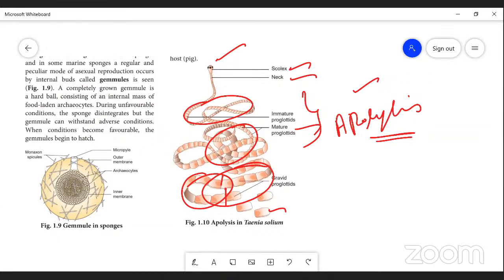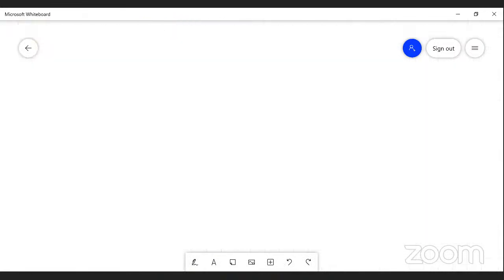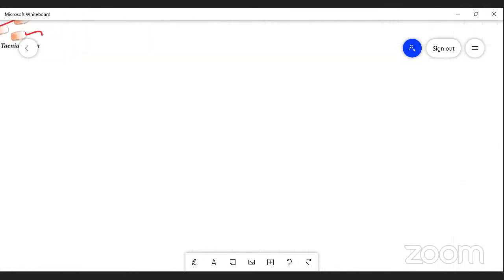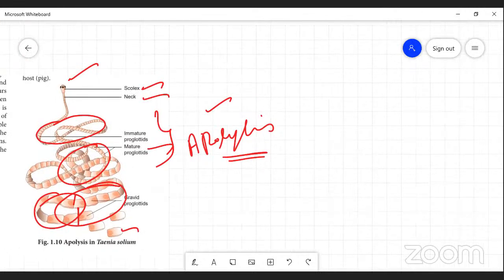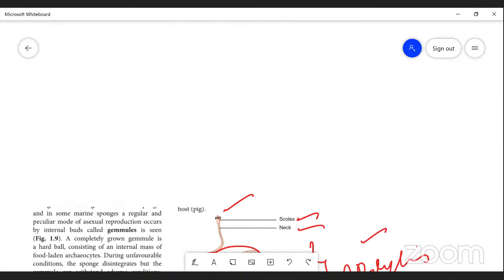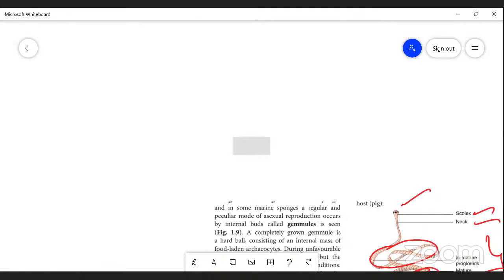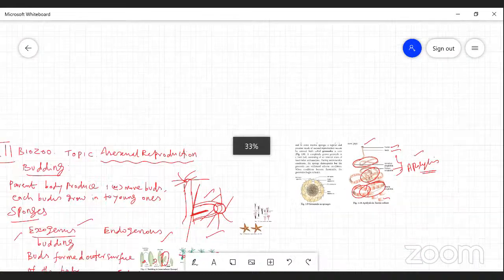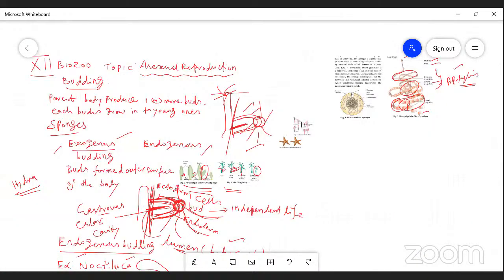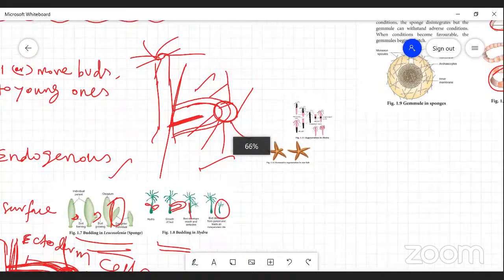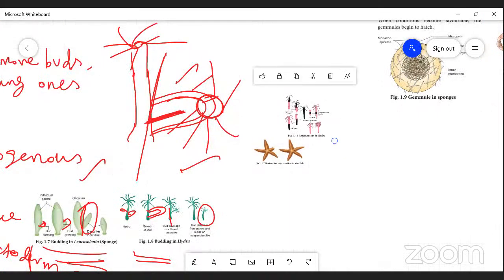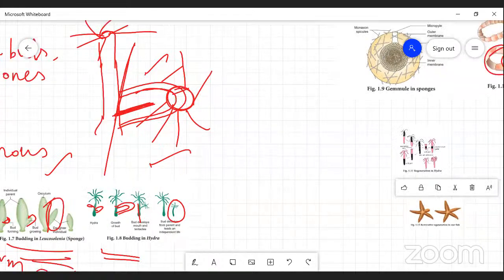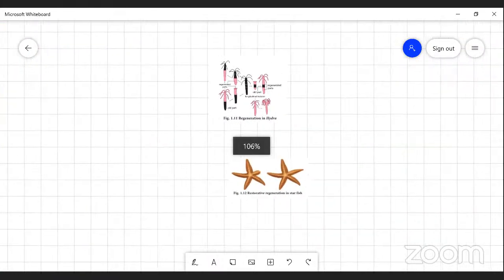Regeneration. Very good examples for regeneration are starfish and planaria, and also hydra.